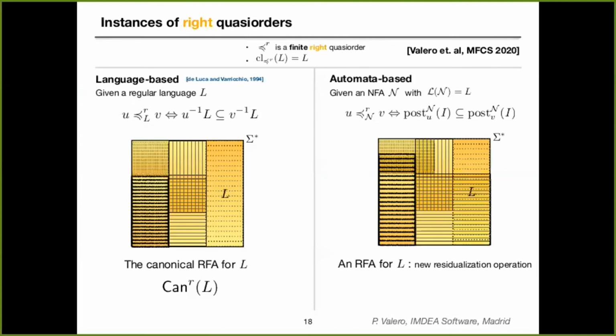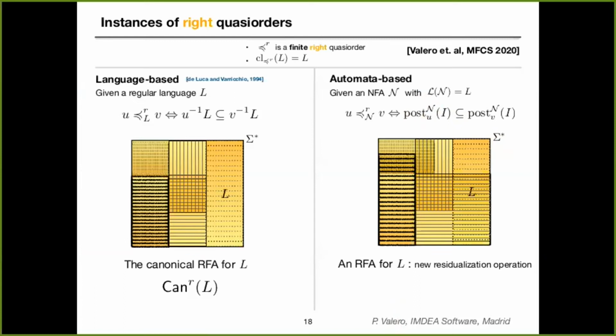Now we can also use what we call automata-based quasi-orders, which are quasi-orders that are defined by using an automaton. In this case, we compare two words by comparing the sets post that we obtain for each of the words. The set post of u is the set of states that you can reach on the automaton N when reading u from the initial state. When using our automata construction with this quasi-order, what we obtain is a residual automaton.